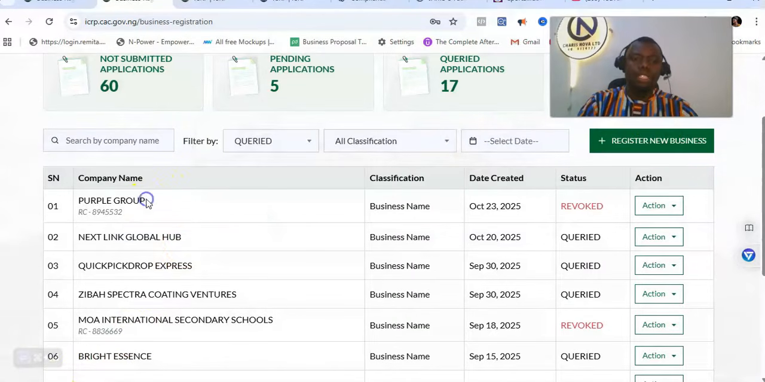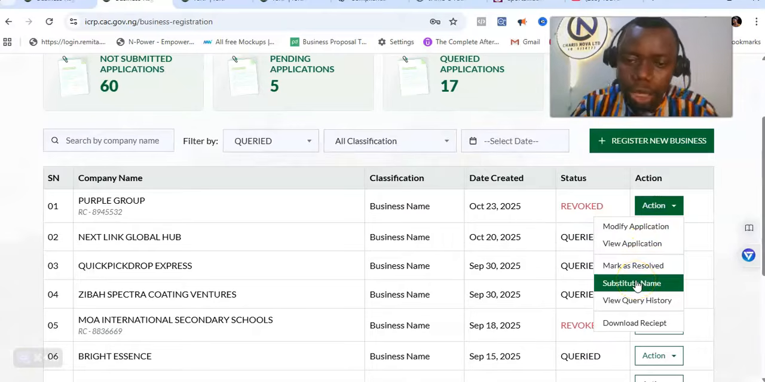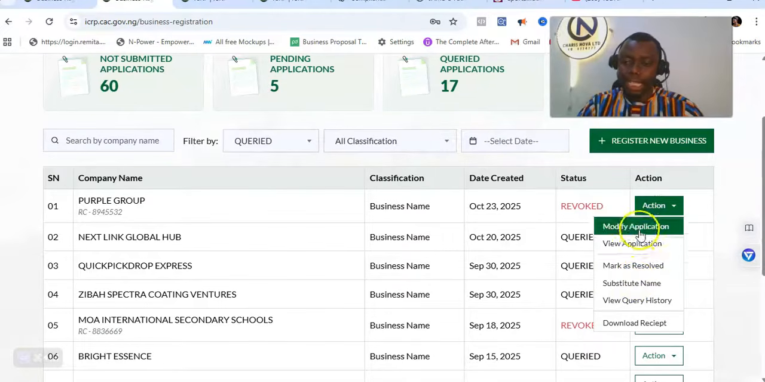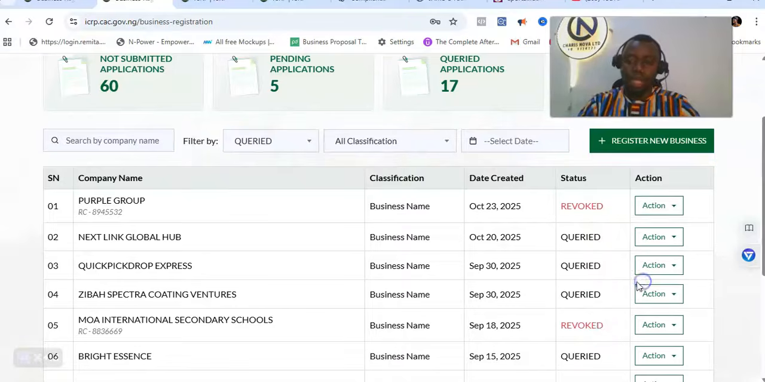Good. But now to resolve this particular one, if your issue is a name issue, like the revocation is because of the name, you just come here. You can do a name substitution. Right, you can see that it's giving the option. We don't know how sustainable this is, but look at it, you can do a name substitution.